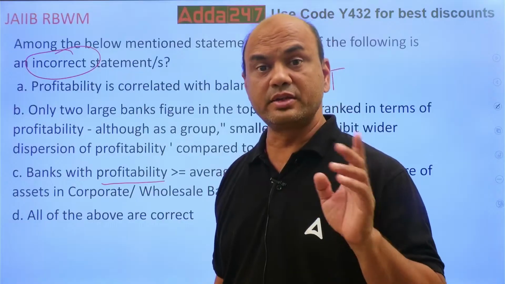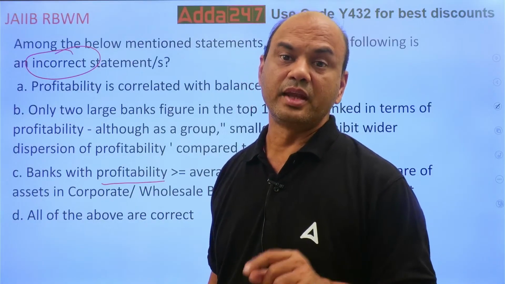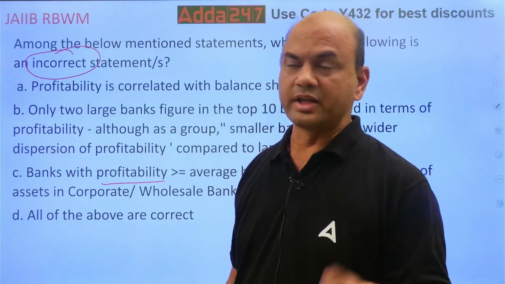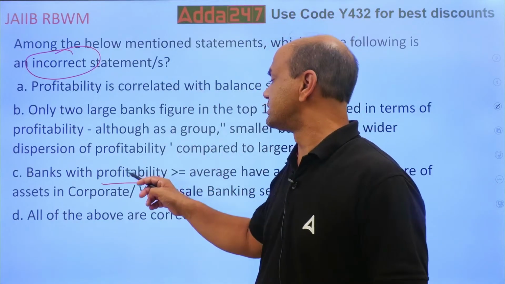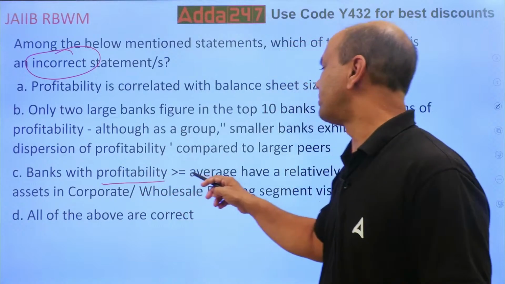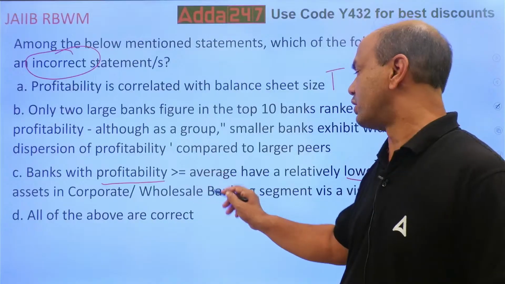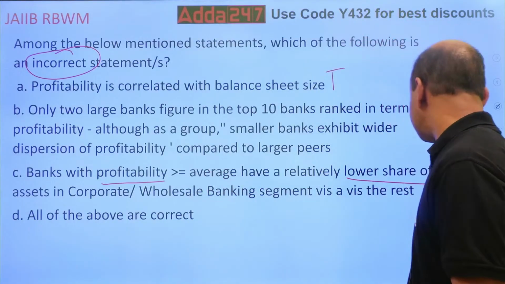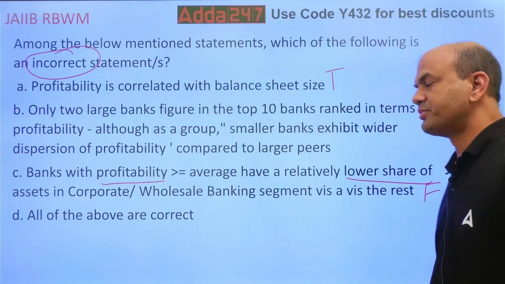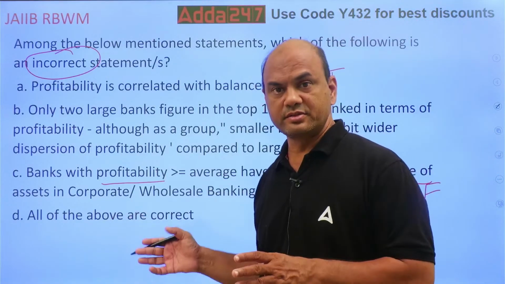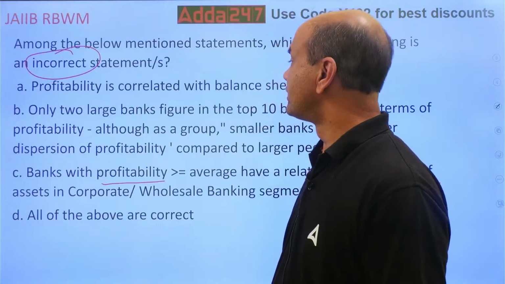Profitability is high, but there is a huge risk. The risk is NPAs. One NPA and your bank is gone. So that's why, if you want this incorrect one, banks with high profitability will have a relatively lower share of assets in corporate or wholesale banking. So this is false. They will have a higher share vis-a-vis others. Okay? So this one now.